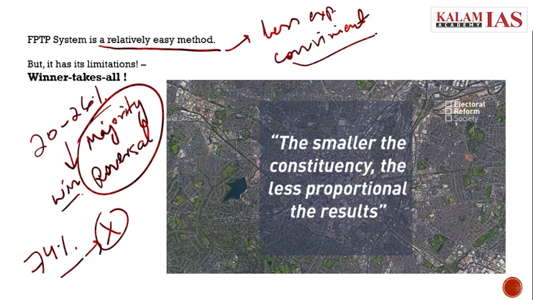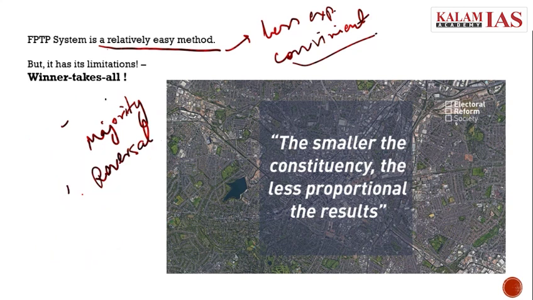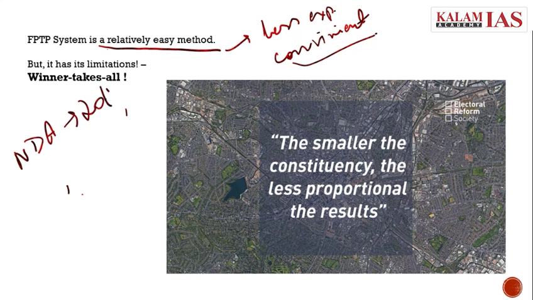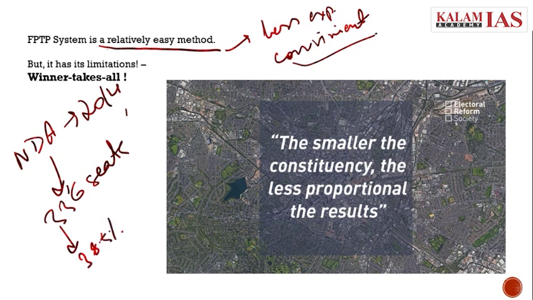We also have an example: the NDA, the National Democratic Alliance, in 2014 secured 336 seats with just 38.5% of the vote. So we can see the mismatch.